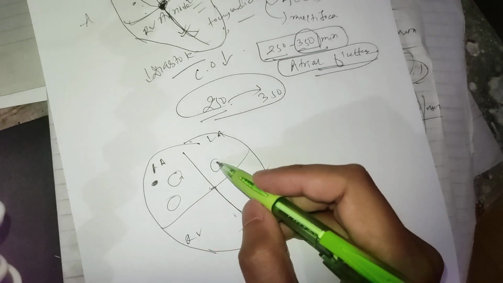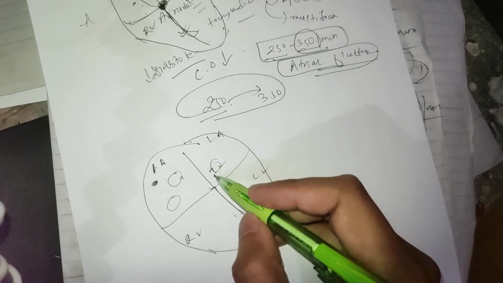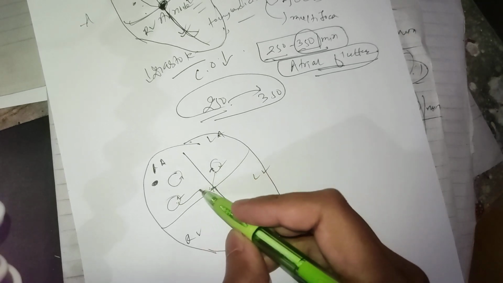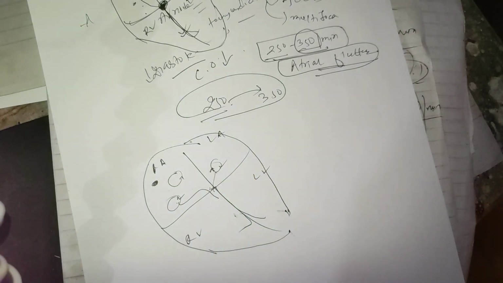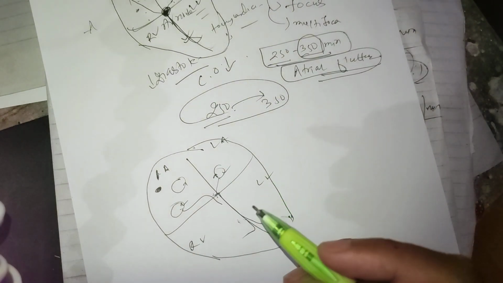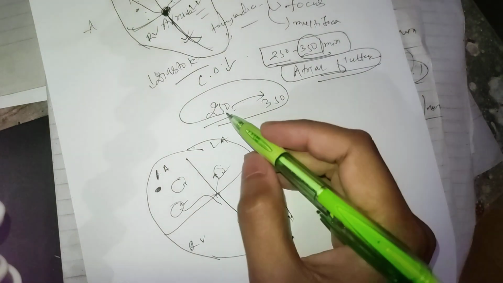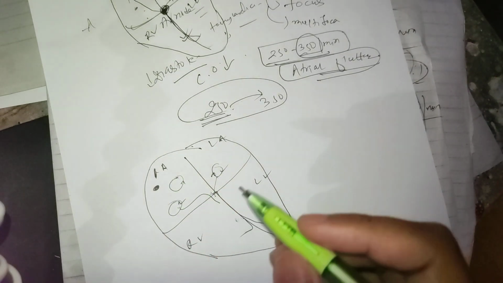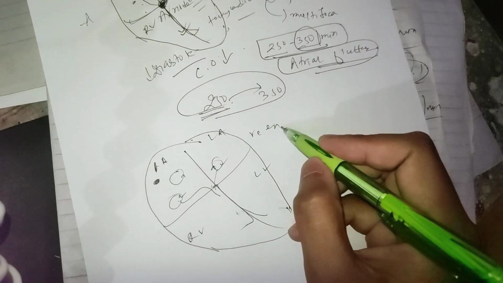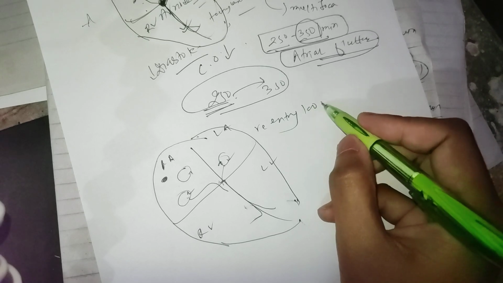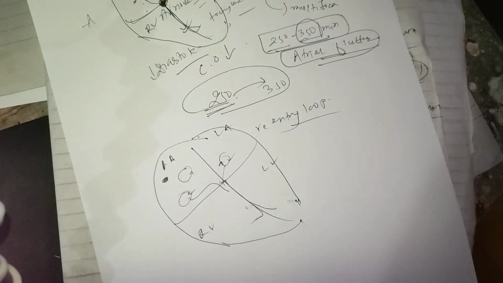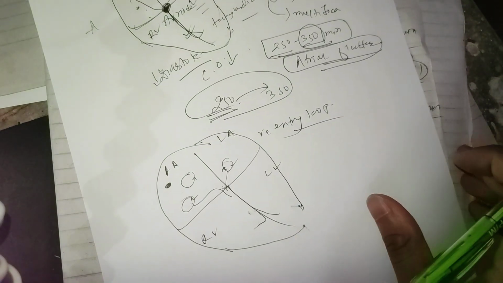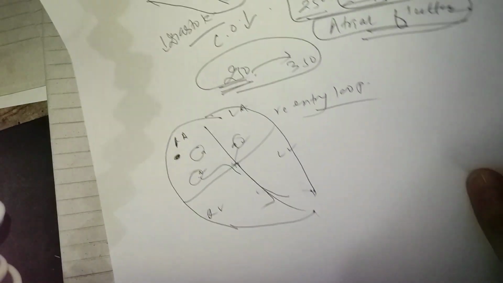But from this re-entry circuit, impulses also reach here, and this also depolarizes the ventricle. So it is not only the difference in rate, but the difference in mechanism. Here there is a re-entry loop that is causing atrial flutter, right?